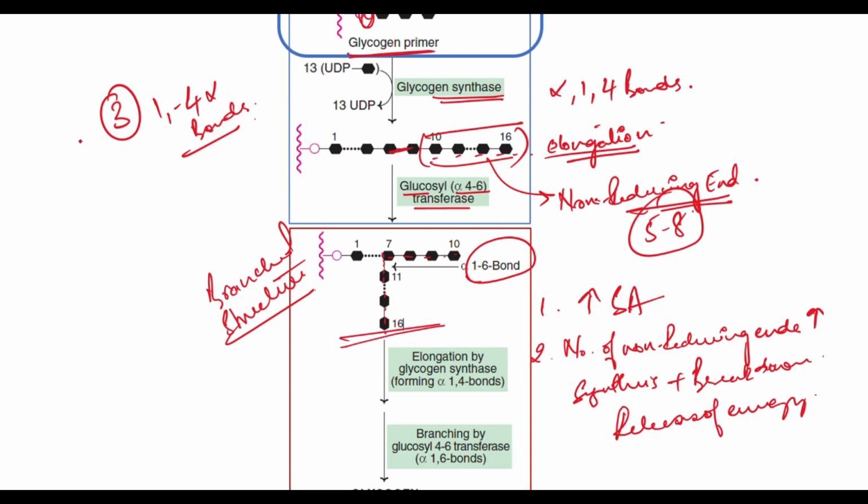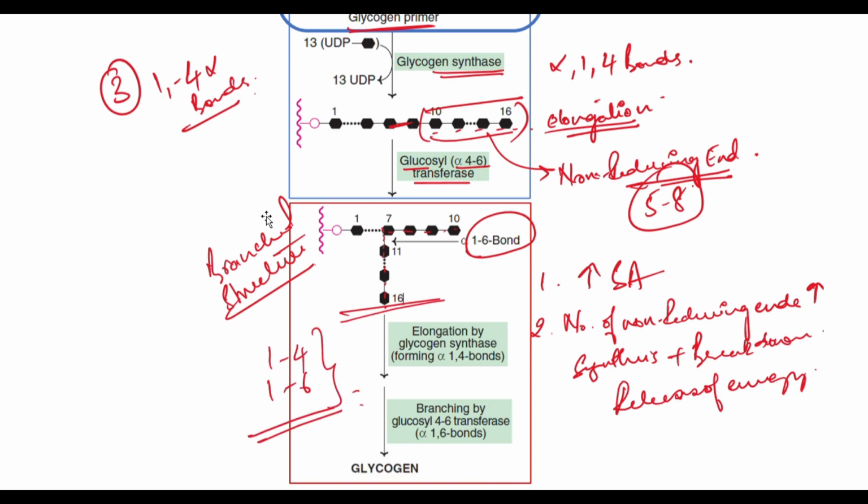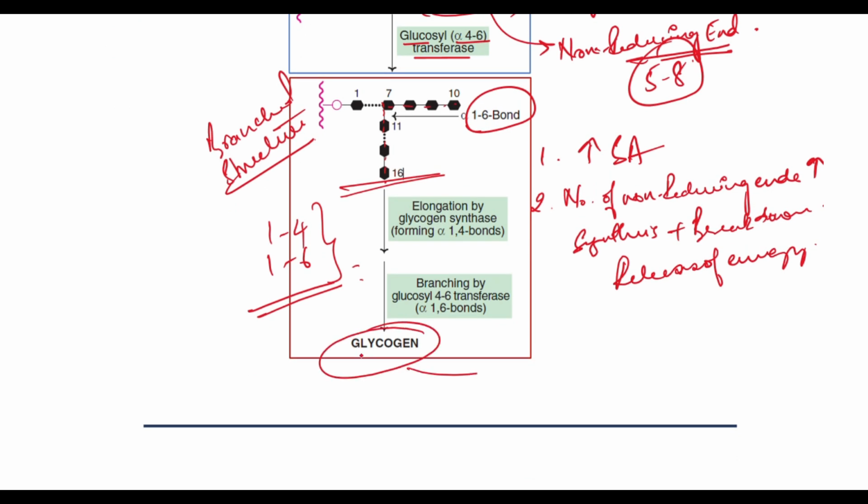Okay. So now this process of 1,4 and 1,6 bonds continues till you form the glycogen molecule. The glycogen molecule is the storage form of glucose. So this covers your 5 marker on glycogenesis.